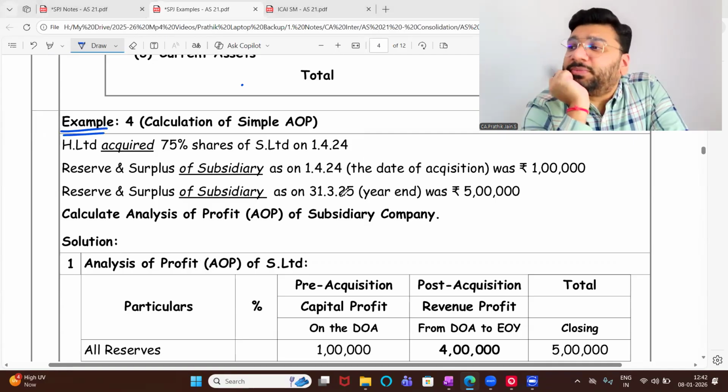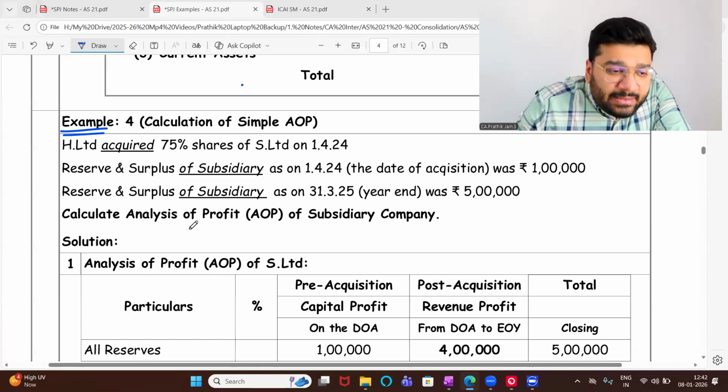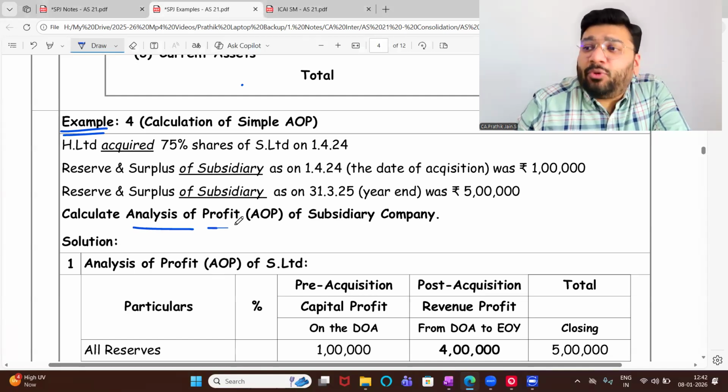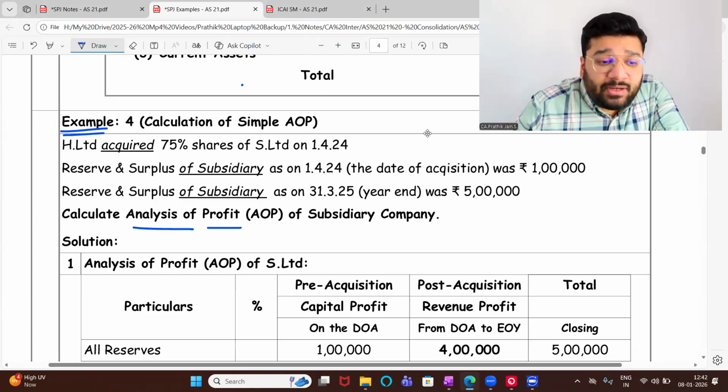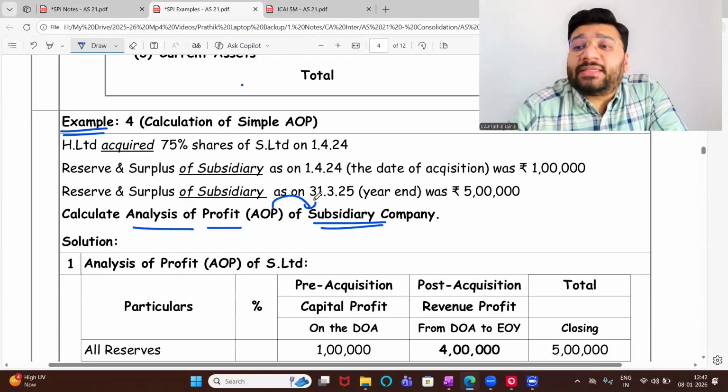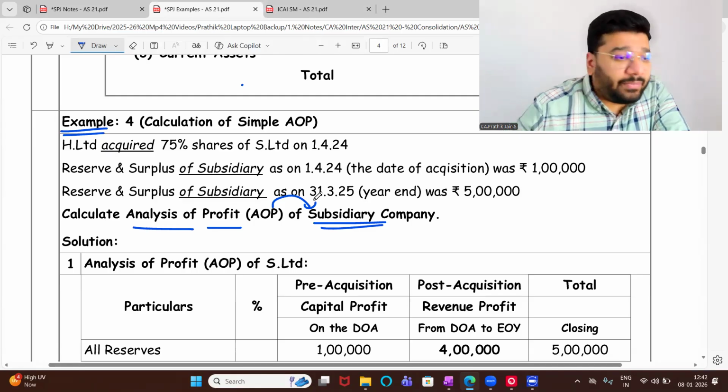Now, example 4. Here we're going to learn a new concept, a new working note: Analysis of Profit, AOP. I'm going to analyze the profit of which company, holding company or subsidiary company? Subsidiary company. Whenever we do AOP, AOP is always of the subsidiary company. Profit is being analyzed of the subsidiary company. Now, look at the data.